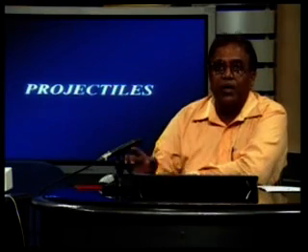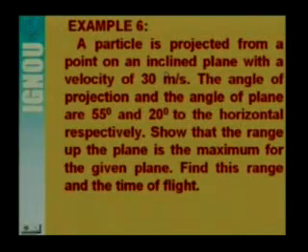Now let us talk about one more numerical and let us try to understand much more about the projectile motion on an inclined plane with the help of this simple example. A particle is projected from a point on an inclined plane with a velocity of 30 meters per second. The angle of projection and the angle of plane are 55 degree and 20 degree to the horizontal respectively, so that the range on the plane is the maximum for the given plane. Find this range and the time of flight.